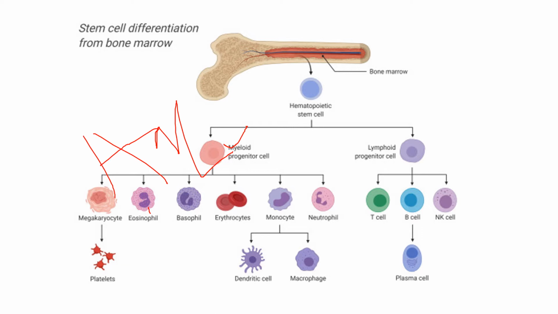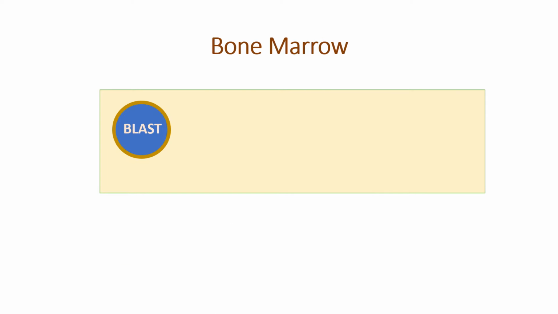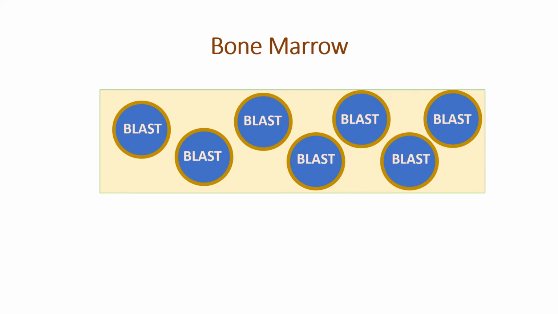But more importantly, just remember, how is a blast cell? I told you that the size of a blast cell is much bigger than the mature cell. These blast cells are increasing in the bone marrow because they are the ones which are proliferating. So in the bone marrow, blasts are taking over, and they'll occupy all the space inside the bone marrow. This is even true for ALL.